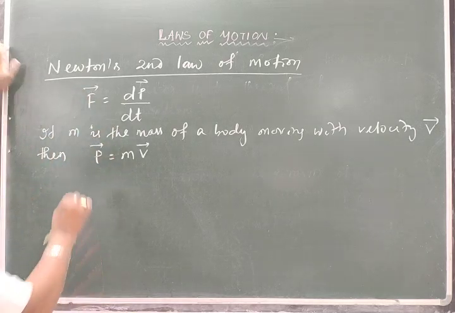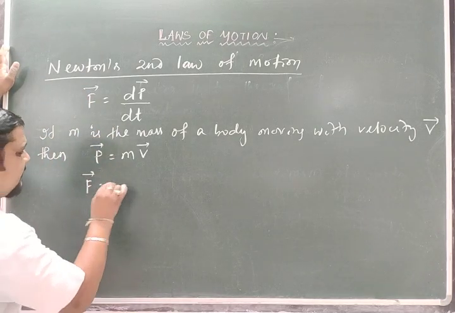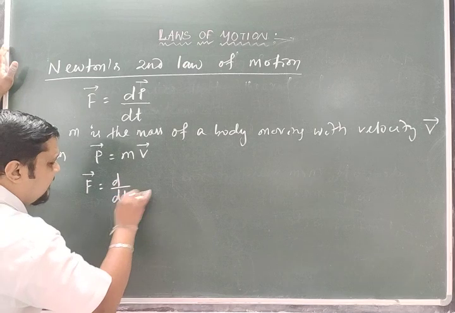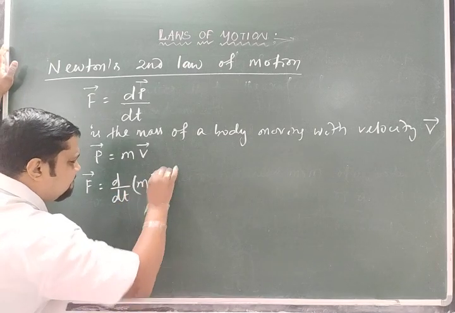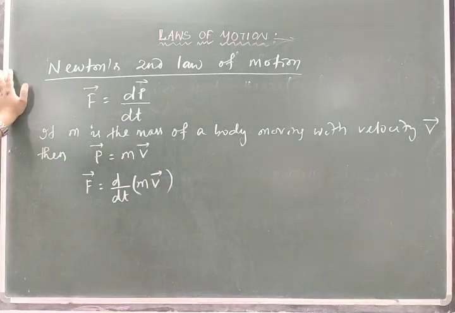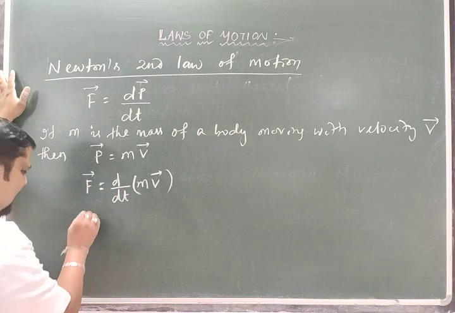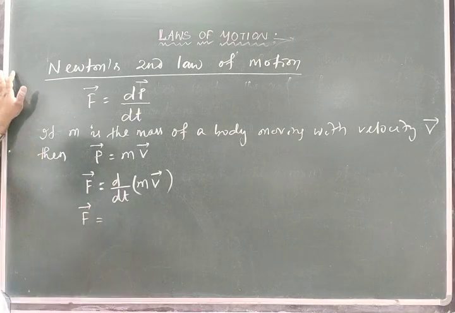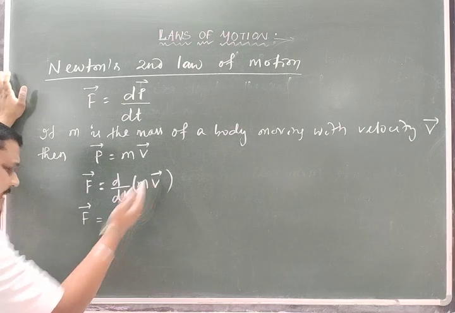If we put that here, F is equal to d by dt of m into v, and this is a product form.